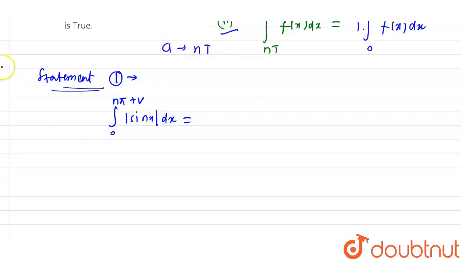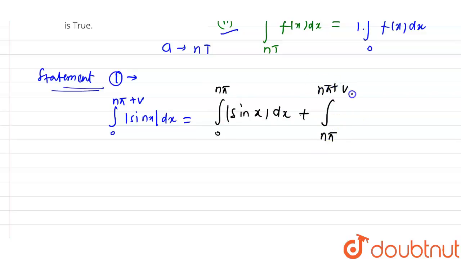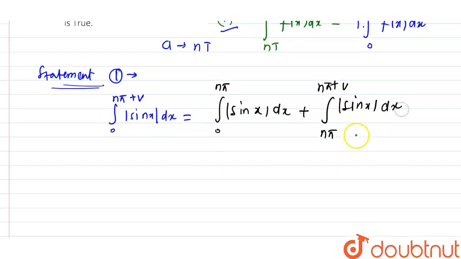Now I'm going to integrate this thing. I'm splitting the limits: it is the integral from 0 to nπ of mod sin x dx plus the integral from nπ to nπ+v of mod sin x dx.